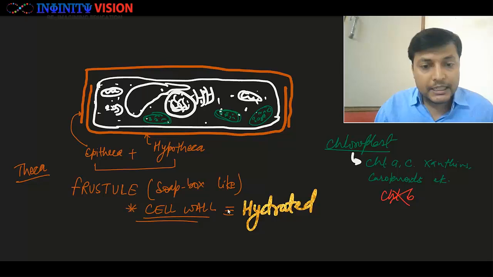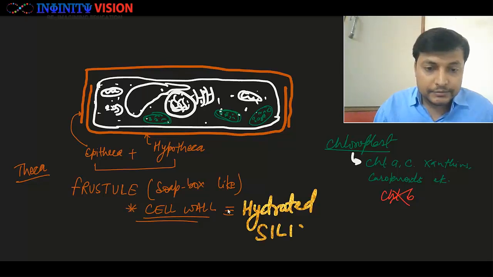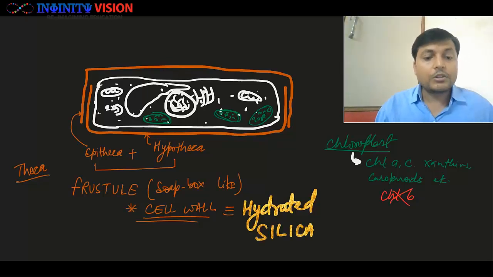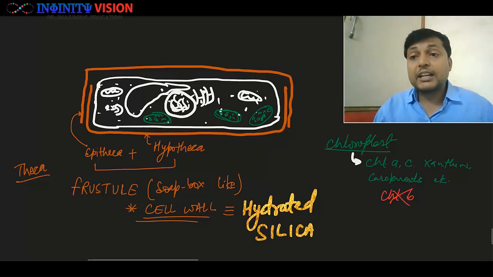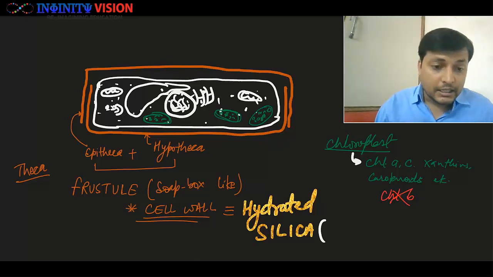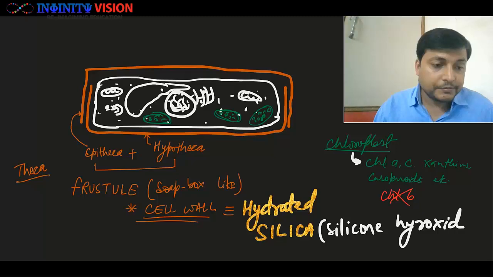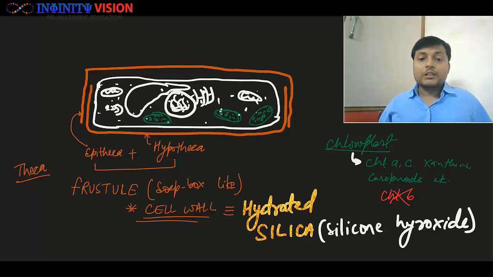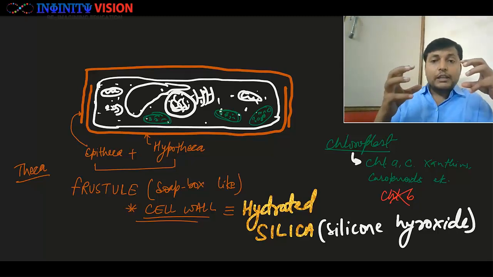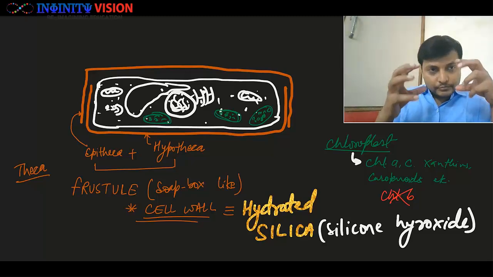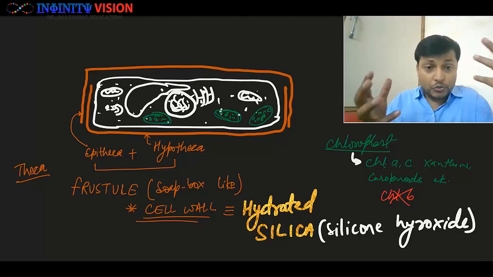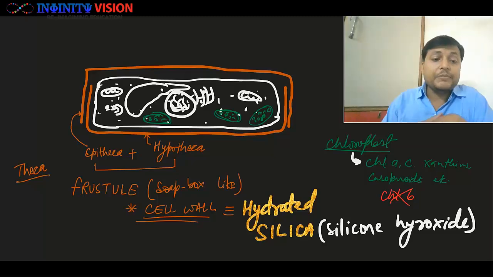It is made up of hydrated silica, or you can say silicon hydroxide. If you look at the cell wall in case of diatoms, which is also known as frustule, it is made up of hydrated silicon hydroxide or hydrated silica.